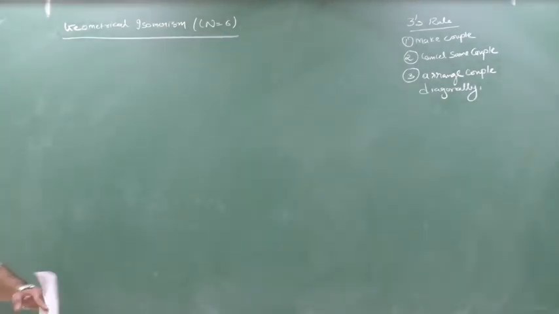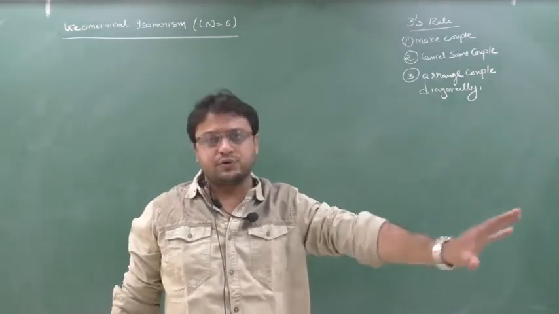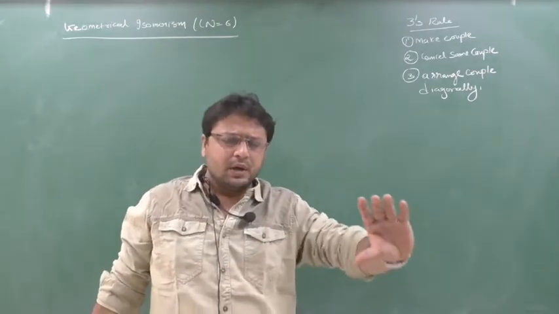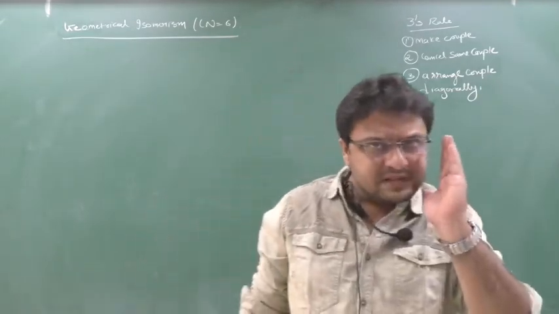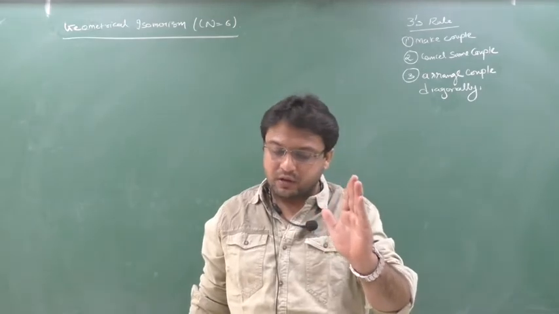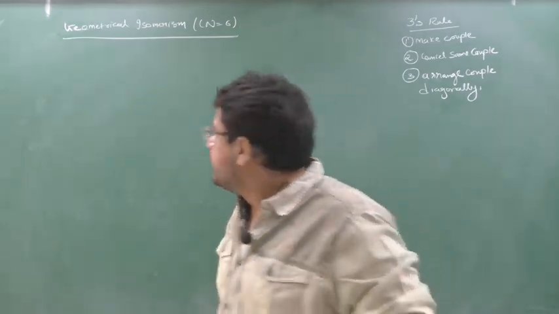So see here, some changes are there. It is not exactly the same as coordination number 4. Some minor changes are there. So whenever coordination number 6 comes, you have to be very cautious. What minor changes are there? I will tell you. Clear?